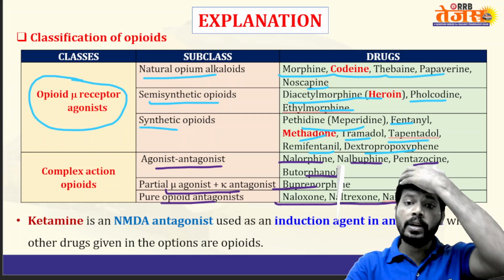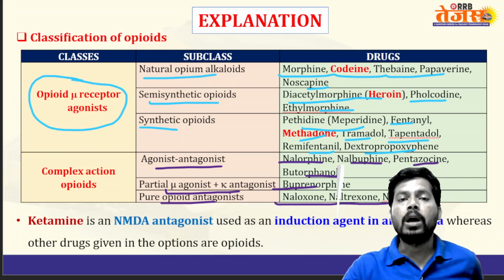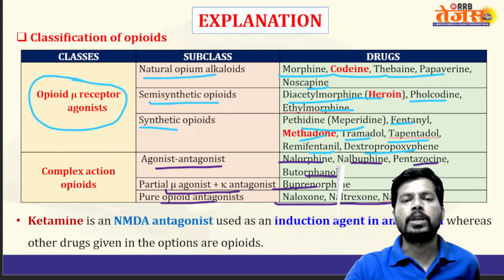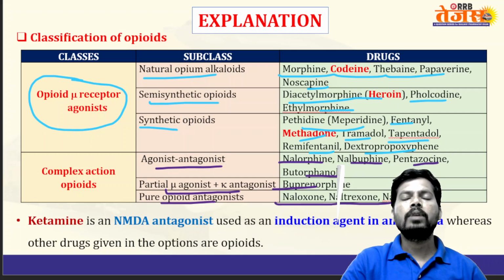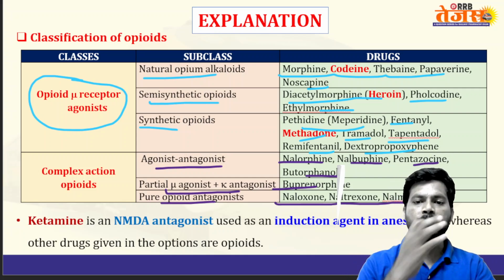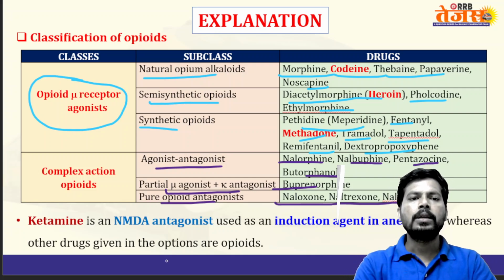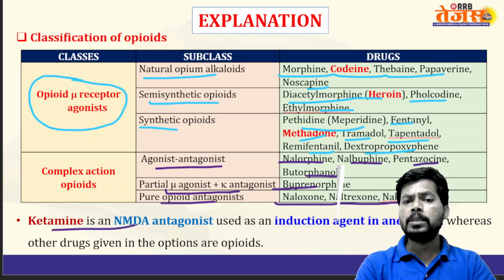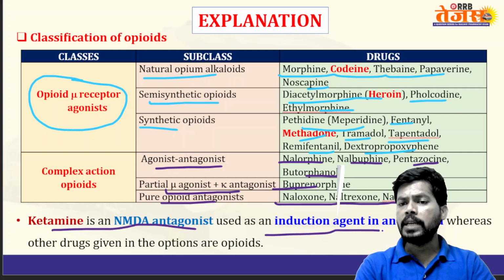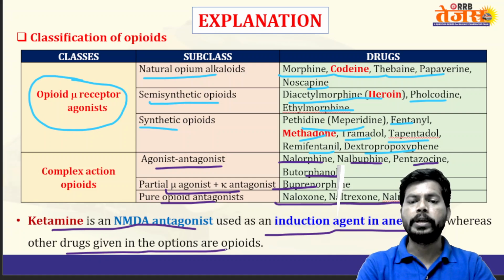Nalmefene, naltrexone and naloxone are pure opioid receptor antagonists used in overdose and poisoning of opioids. Regarding ketamine, it is not an opioid. Ketamine is an NMDA receptor antagonist used as an induction agent in anesthesia, whereas the other drugs given in the options are opioids.